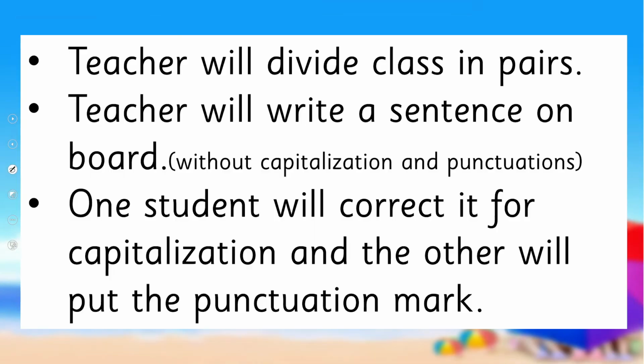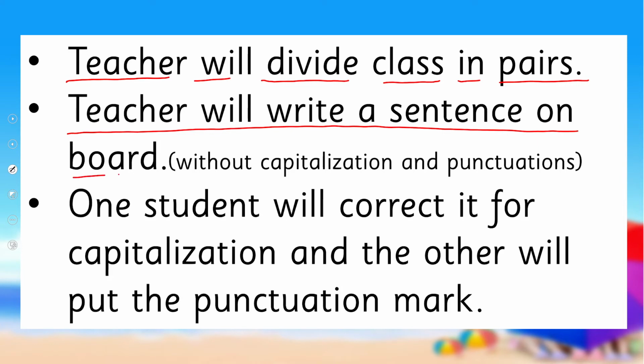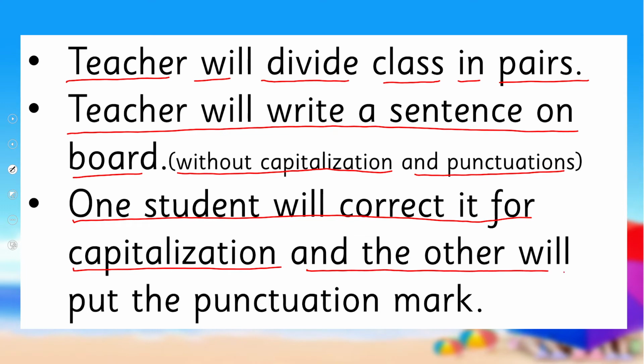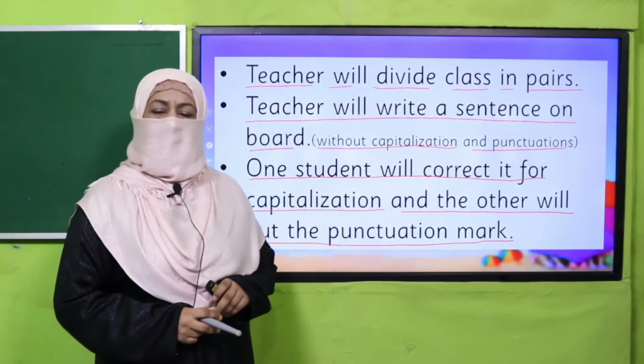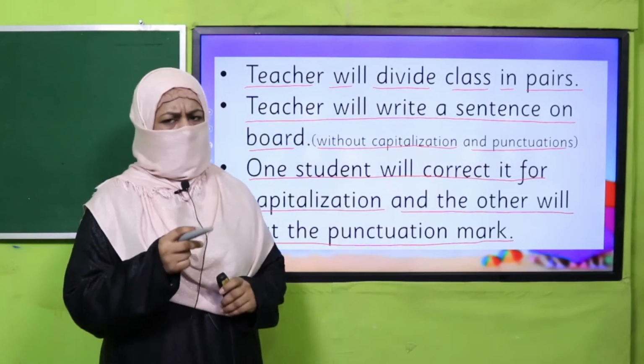The activity is, the teacher will divide the class in pairs and the teacher will write a sentence on the board. Now teacher, you have to write it without capitalization and punctuation. One student will correct it for capitalization and the other will correct it for punctuation marks. In this way, students will work in pairs. So pause the video, enjoy this activity and then come back.